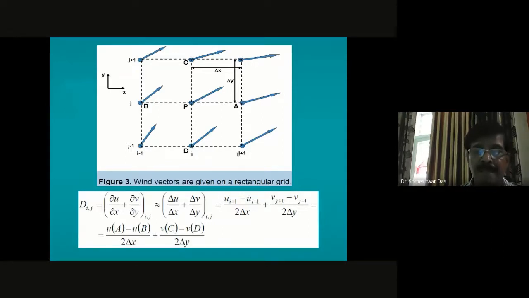Yes, sir. Okay. So this is just an illustration of how, by using the finite difference technique, you can compute this partial differentiation, del u by del x plus del v by del y, at all the points. So what generally you have to do in the computer program is that you start with the lower order and then you march forward in this direction towards east. So you compute here, then you compute there, then you go to the next point, compute there. Once this is completed, you have computed the value of del u by del x and del v by del y at all these points, then you will go to the next point on this line.